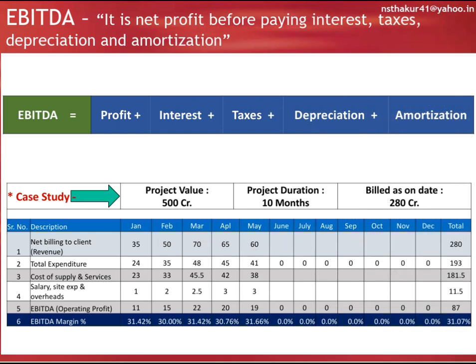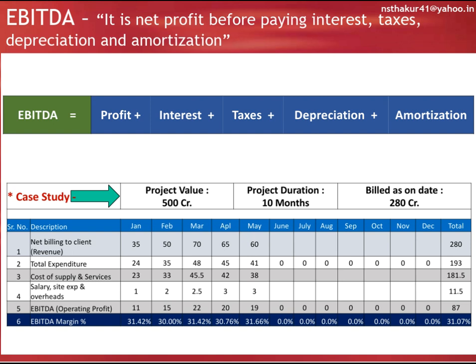EBITDA, earnings before interest, taxes, depreciation and amortization. Basically it is a finance KPI, but tracking and monitoring of project-wise EBITDA would certainly help the project manager in managing monthly cash in and cash out. And the format is given: